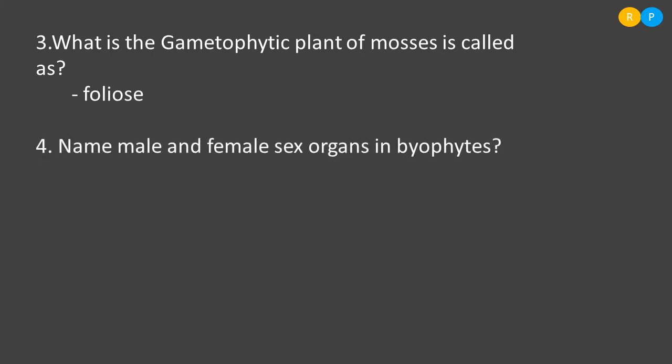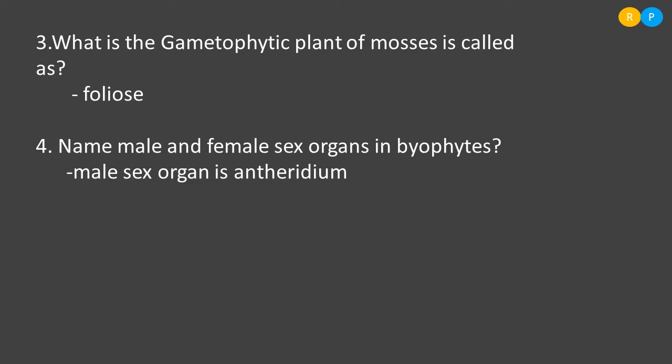The next question is, name male and female sex organs in bryophytes. In the bryophytes, male and female sex organs are named by particular terminology. The male sex organ is called antheridium. What is the shape of antheridium? It is disc shaped.